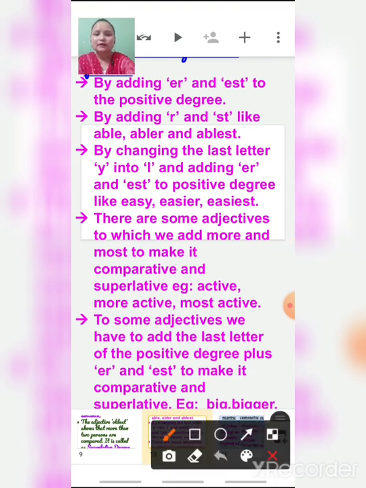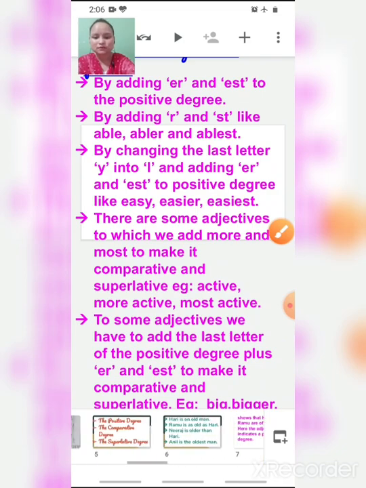It will be clearer to you all when you do exercises. By adding er we make the comparative degree, and by adding est we make the superlative degree, to the positive degree, like old, older, oldest.